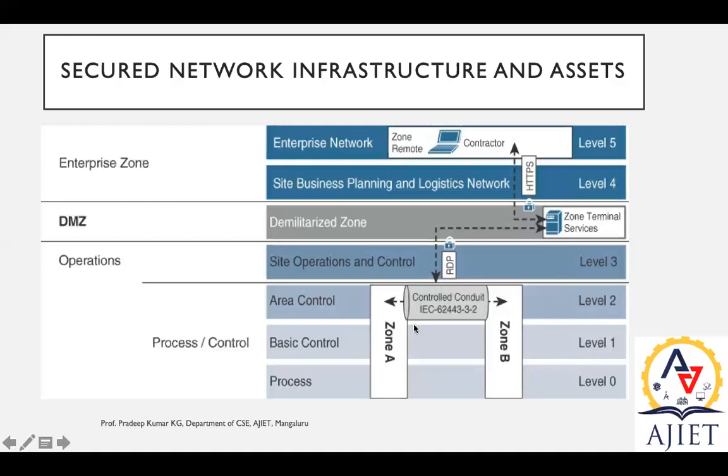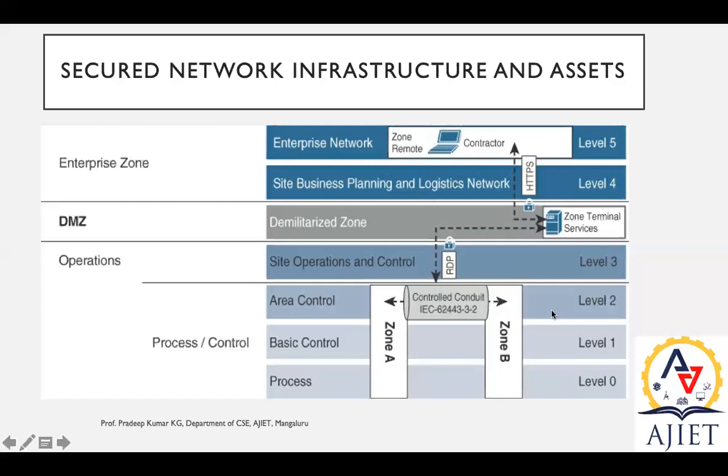On top of this area control, there are other operations, that is, site operations and control applications. These operation control applications will interact with the zone terminal services, to decide whether to supply the data for further processing, or to remote storage, or for centralized or distributed storage, or to supply it as input for another application at the enterprise level.